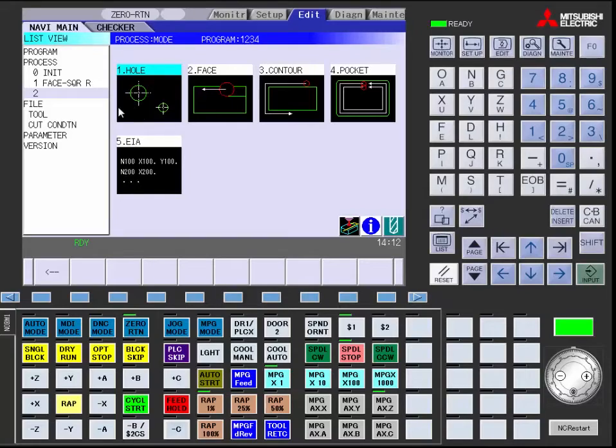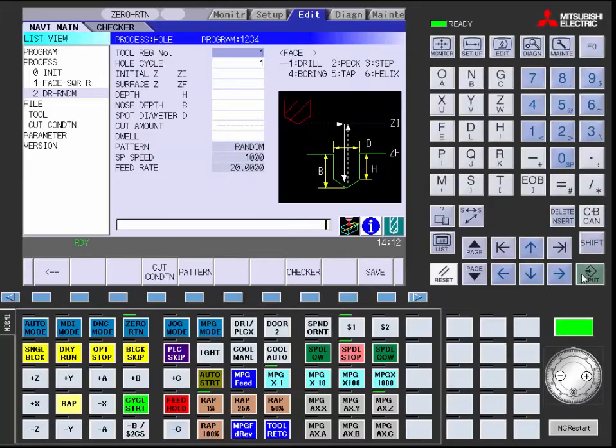Your screen will look like this. Next, prepare the parameters as such in the diagram below. Go ahead and hit input. This will bring in your second process parameters. Your tool registration, you need to make a 2 for your drill.